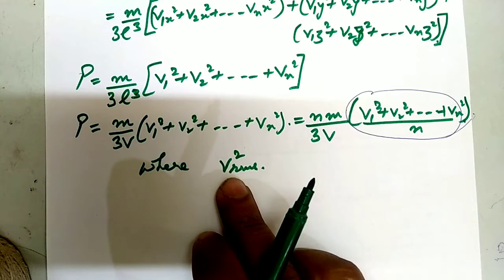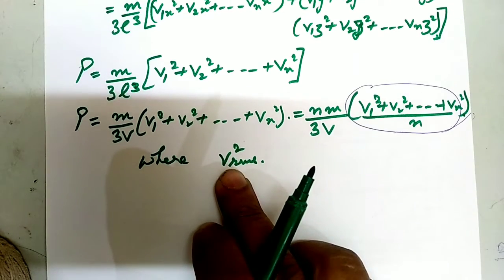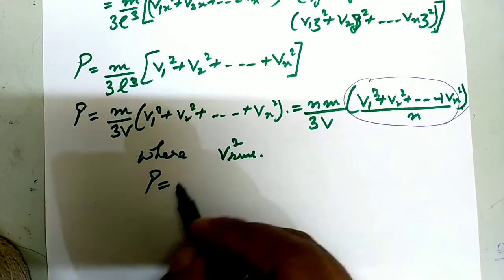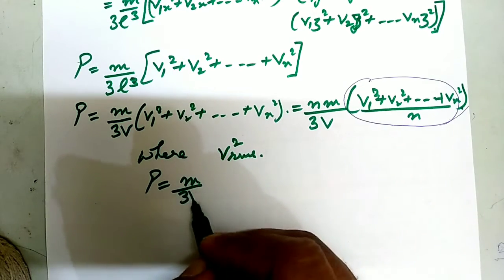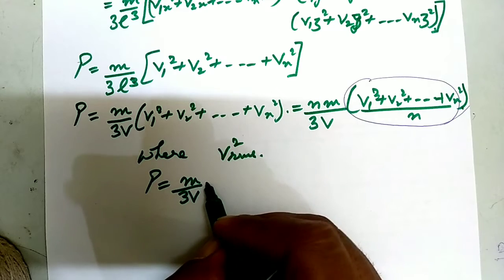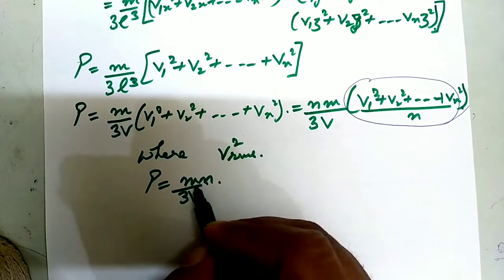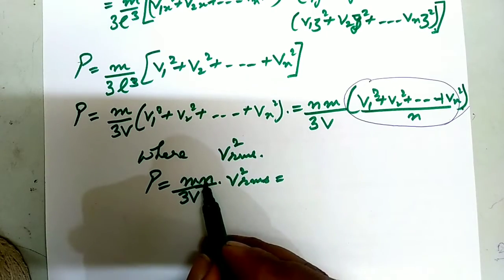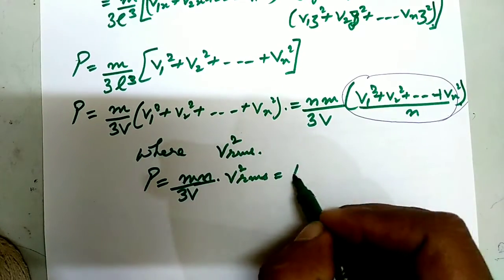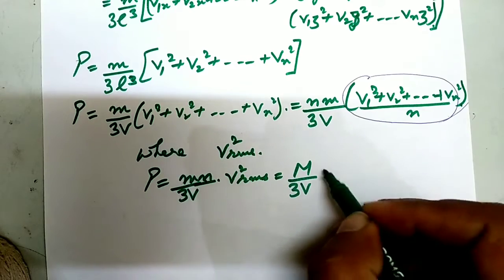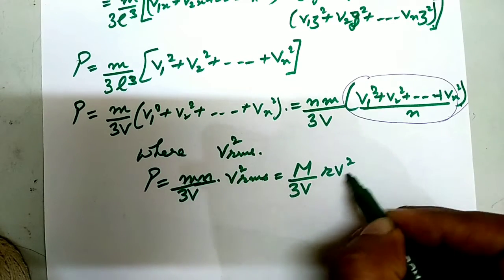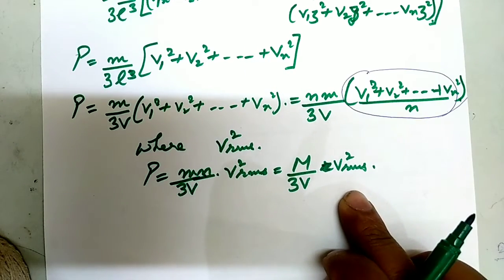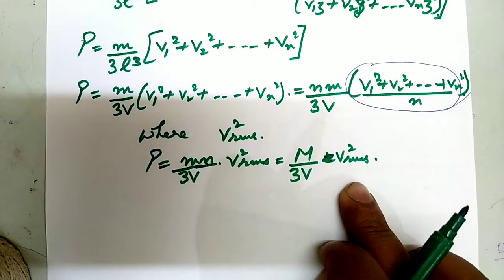Therefore the above equation becomes m by 3V into m into n into v square RMS. So m into n is the total mass of the gas. M by 3V into v square RMS, where v RMS is the root mean square velocity.